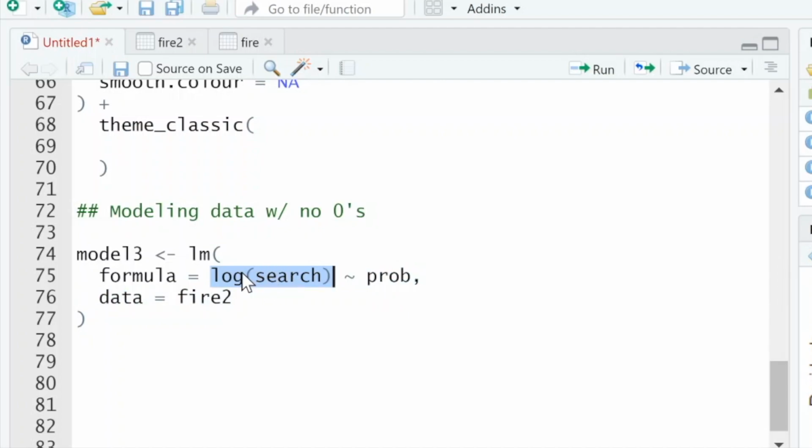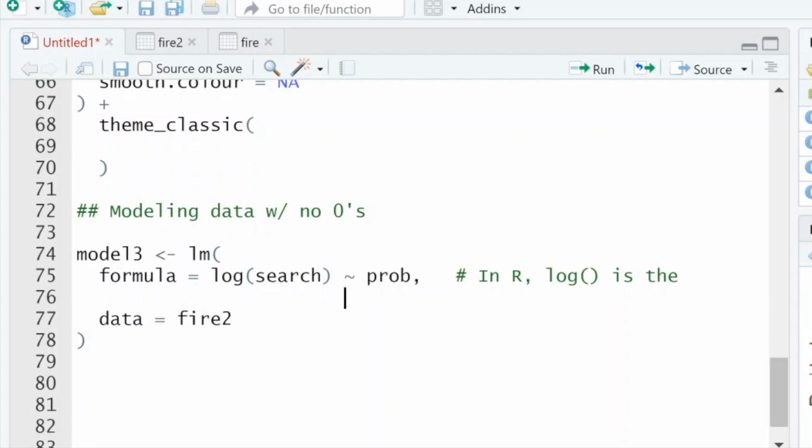And just a quick note, in R, log this, log that, is the natural log. Just good information to know. If we run that, we've now log transformed our y variable and kept our x variable the same.